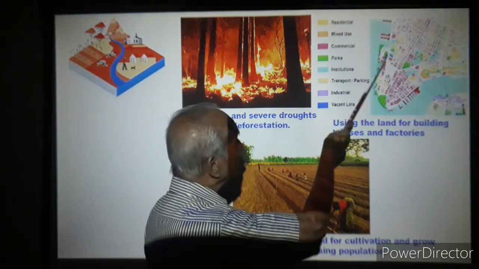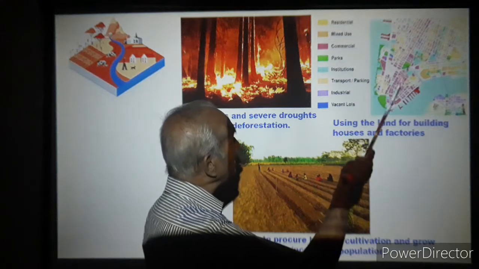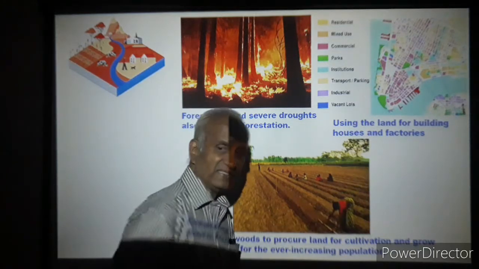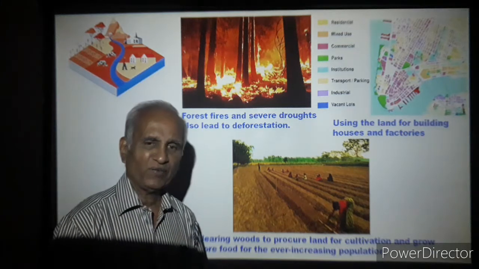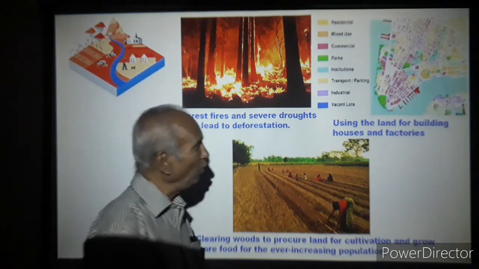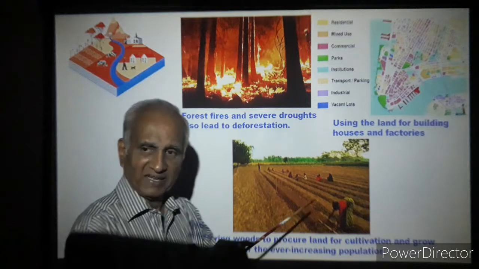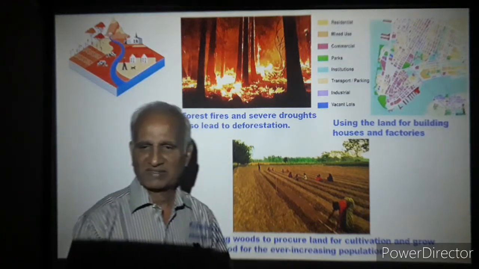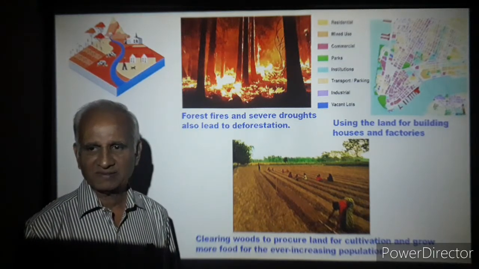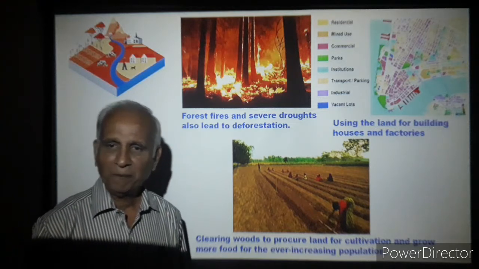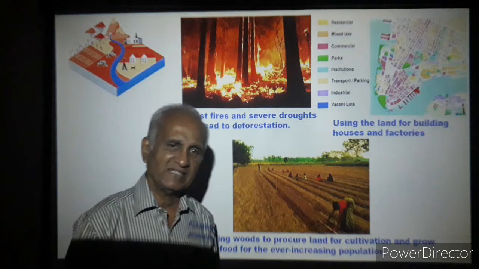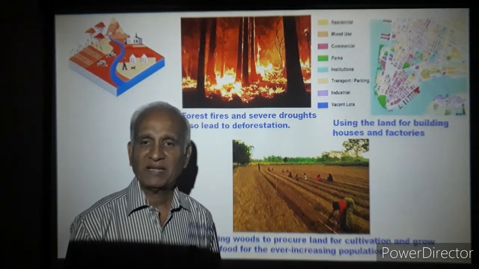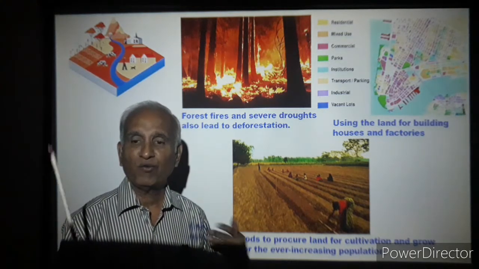Then you use it for various purposes, mainly residential purpose too. Houses have to be built. Every family should have a house. Now all these make forests get dwindled. Forests are cleared and man starts doing everything, bringing about all the needed changes for a pleasant, pleasurable life for himself.